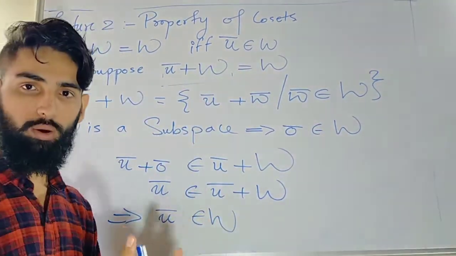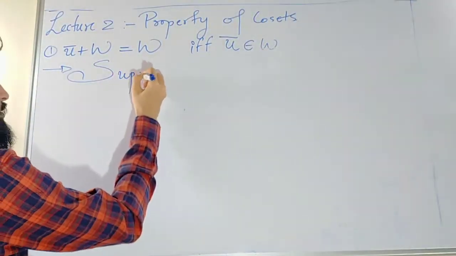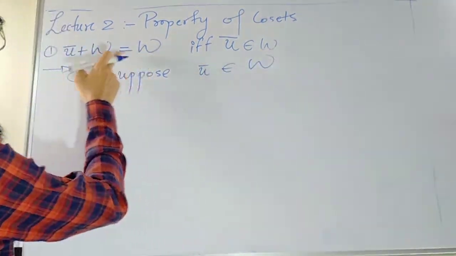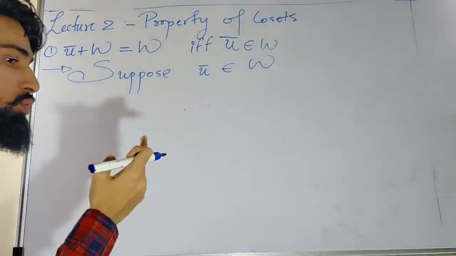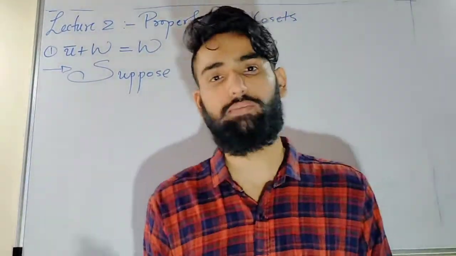Let's see the other way around. Okay. Now we see, suppose my u bar is an element of W. I want to prove this much. My u bar plus W is equal to W. These both are sets. I want to prove both the sets are same.